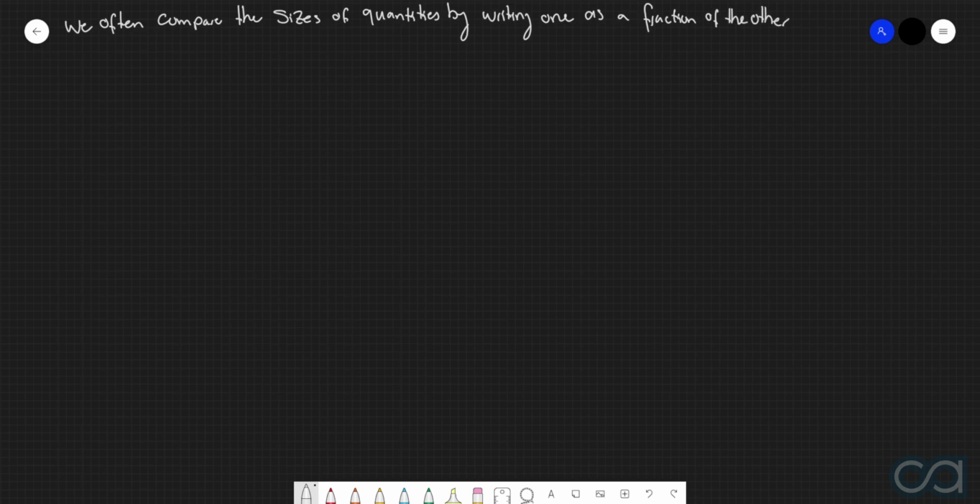So you could say, for example, that Jimmy is half the height of Sam, or that Bob earns 2/3 the amount of Zeke.